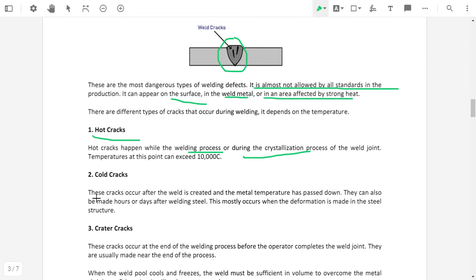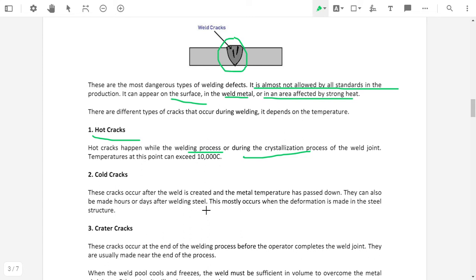Cold crack. These cracks occur after the weld is created and the metal temperature has dropped. It means that during cooling, the weld cracks will be present in the weld zone. They can also appear hours or days after the welding of the steel.